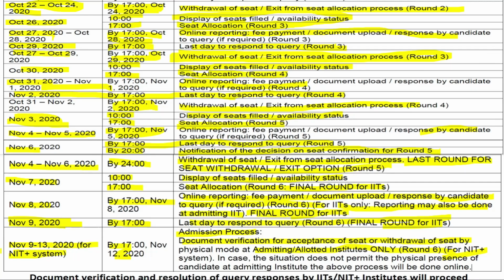And after the November 13, you can go to CSAP counseling, and they will be releasing a schedule for that too.